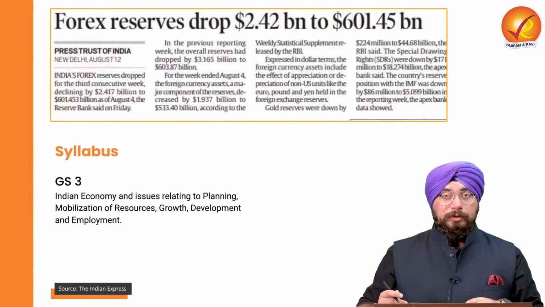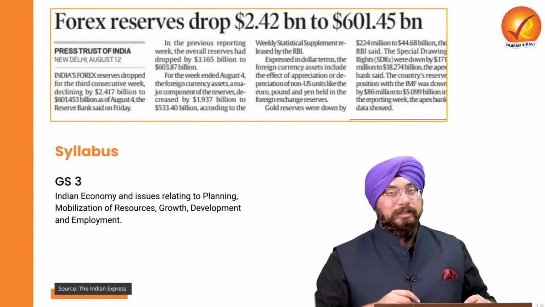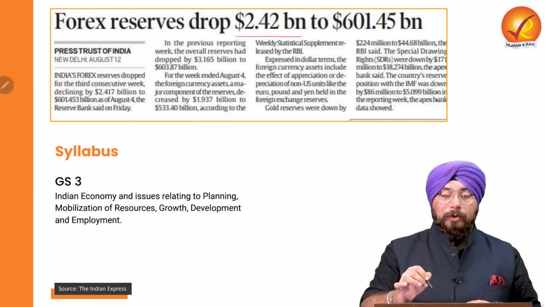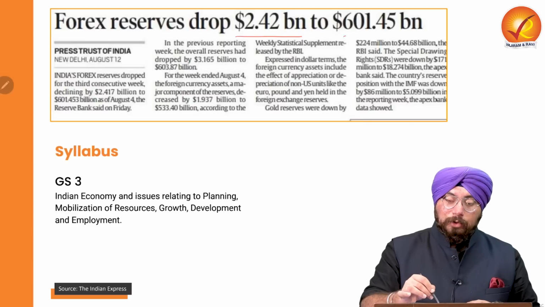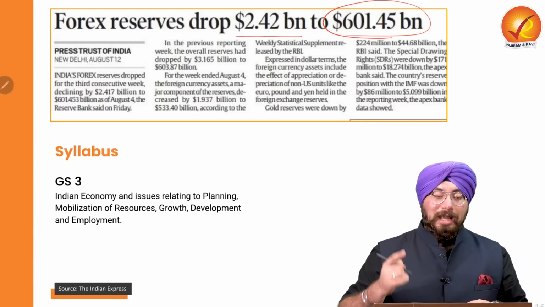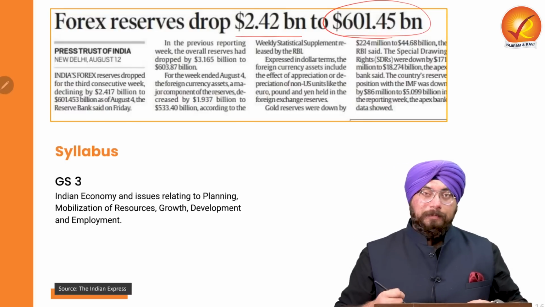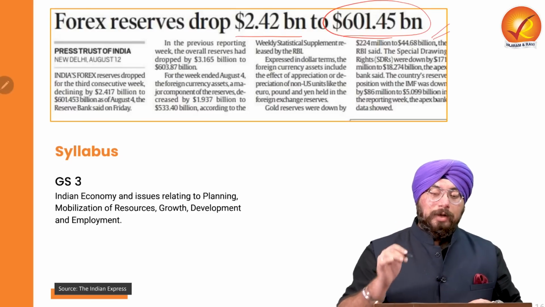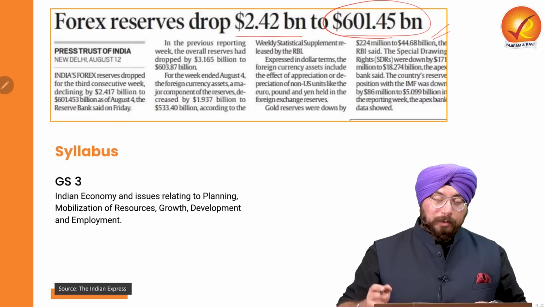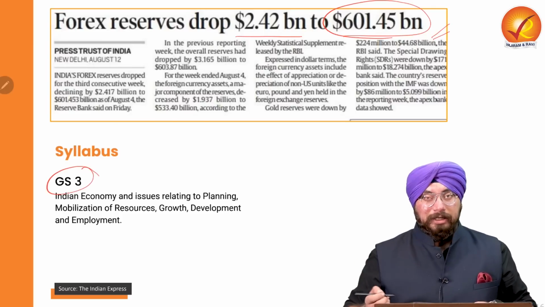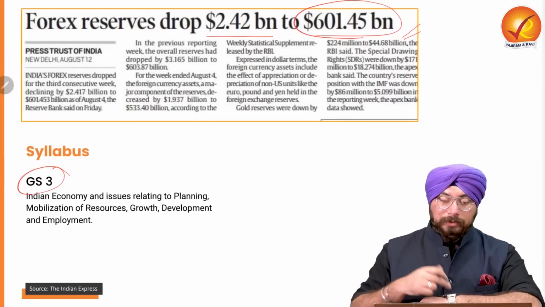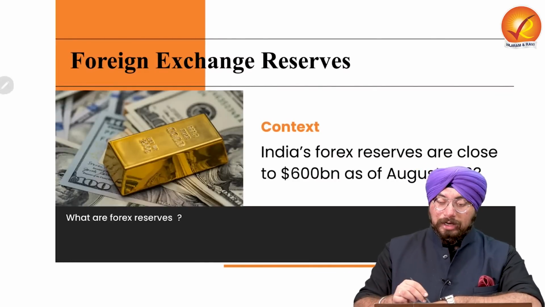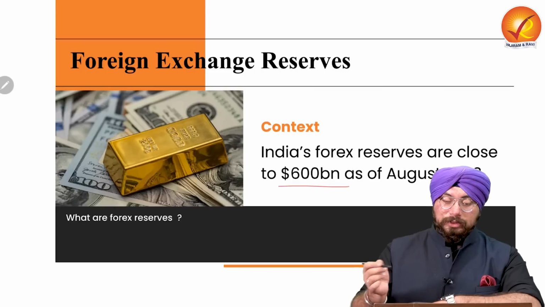Now coming to the last topic of today, it is related to your foreign exchange reserves. Forex reserves have recently dropped by $2.42 billion, and are now close to $601.45 billion as of the 4th of August. Why is it important for our GS Paper 3, again Indian economy, this foreign exchange reserves becomes important. So the context we already know, that our foreign exchange reserves are now close to $600 billion as of August 2023.